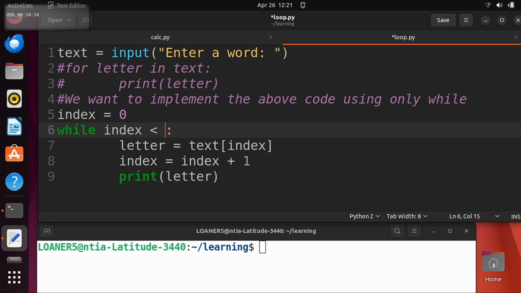Well, index is, right? Think about this. It's invalid as long as index is greater than or equal to the length of the string, right? So this is when it's invalid. This is when it's wrong. So when is it right? When it's less than what? Remember, we have access to this len function that gives you the length of a string. So as long as it's less than that, right? Does that make sense to everyone?